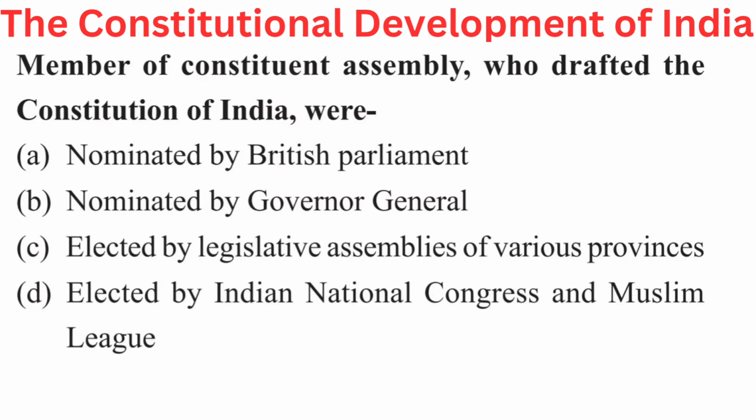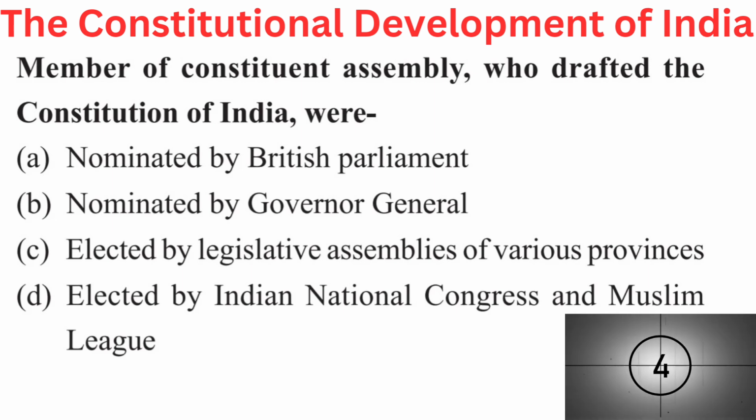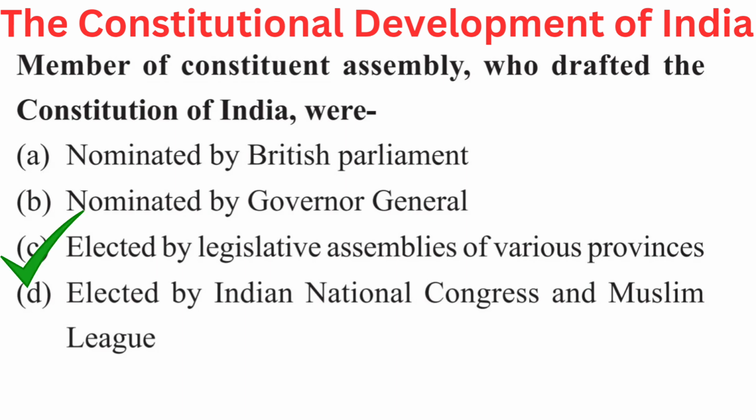Your question is, members of Constituent Assembly who drafted the Constitution of India were. Your options are A. Nominated by British Parliament, B. Nominated by Governor General, C. Elected by legislative assemblies of various provinces, or D. Elected by Indian National Congress and Muslim League. Right answer is C. Elected by legislative assemblies of various provinces.